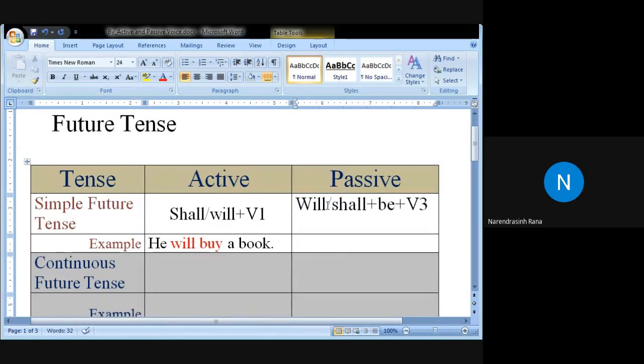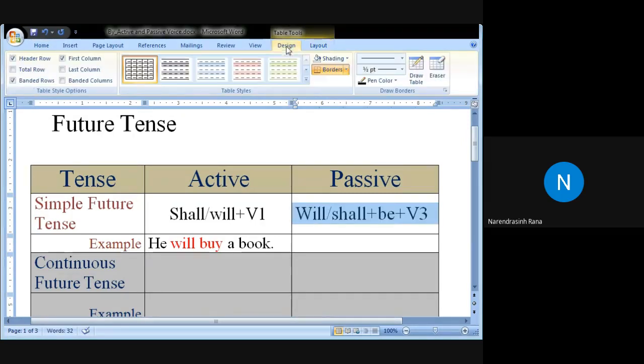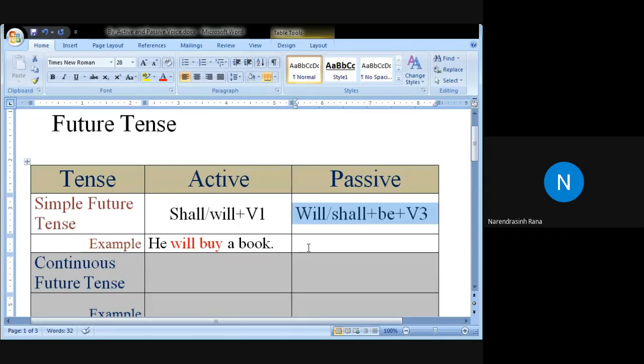Now, examples. Kishan, very good example. Cricket will be played by him. Good. Other examples. Nirali, very good.